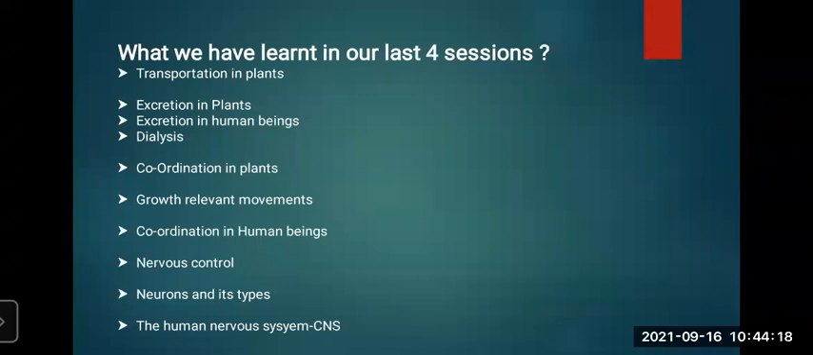What is transportation? We have learned that the process of transportation means a substance either synthesized or absorbed in one part of the body reaches another. That is called transportation. We have learned about transportation in plants, how it is conducted. Plants have two conducting tissues, that is xylem and phloem. Xylem absorbs water and minerals from the roots and transports them to each and every